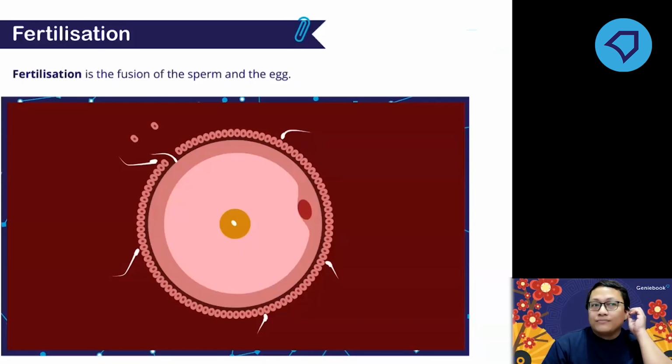So then how about twins? How are twins formed? That one I will go through later. For now, I just want you to understand that in every fertilization, only one sperm fuses with the egg. Any questions related to twins, I will go through later. We have a slide on twins.